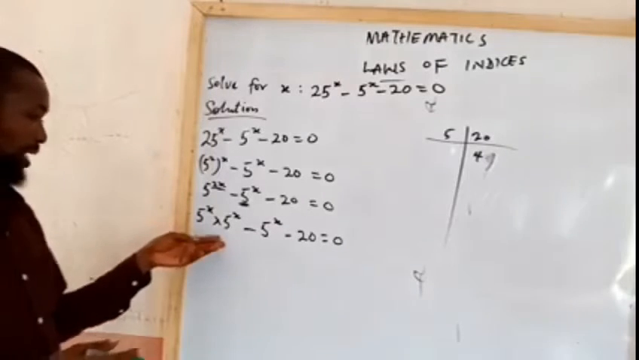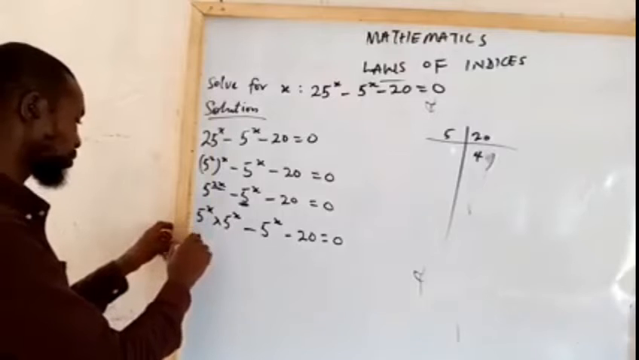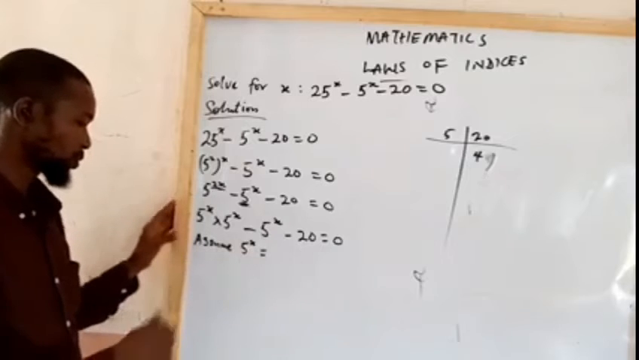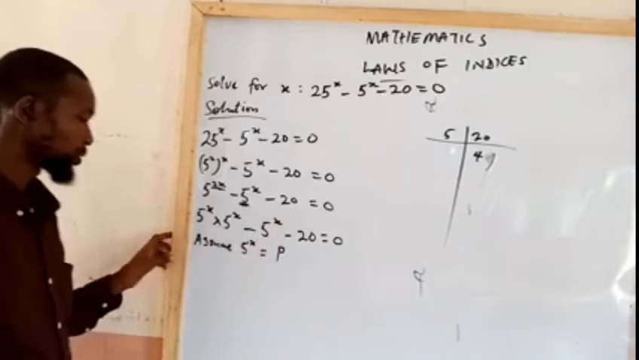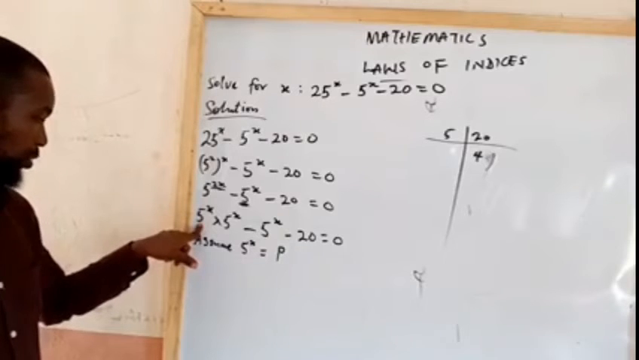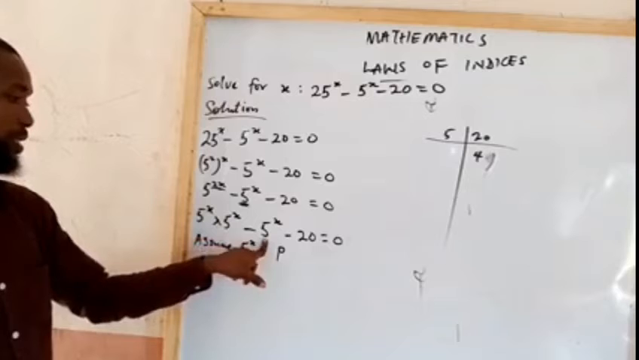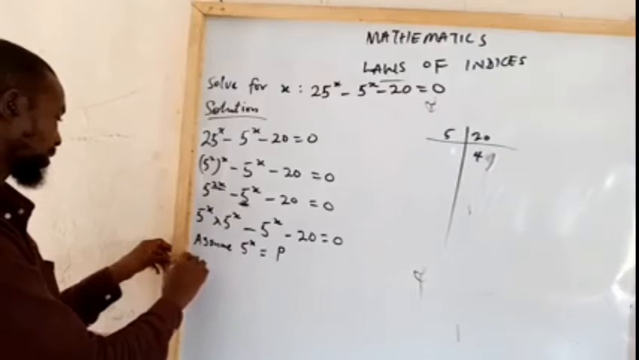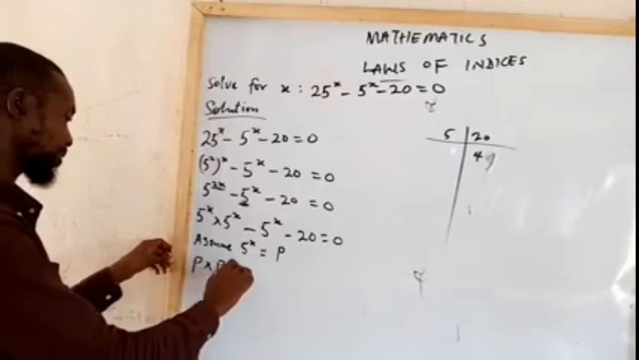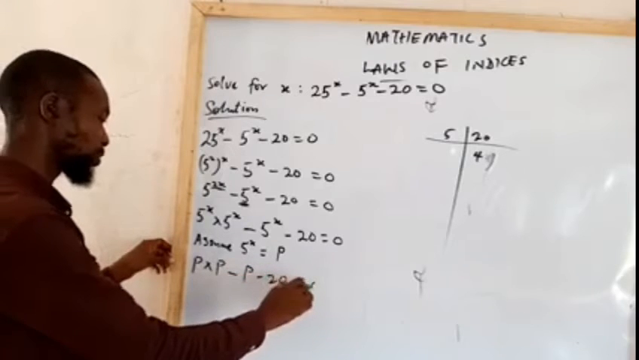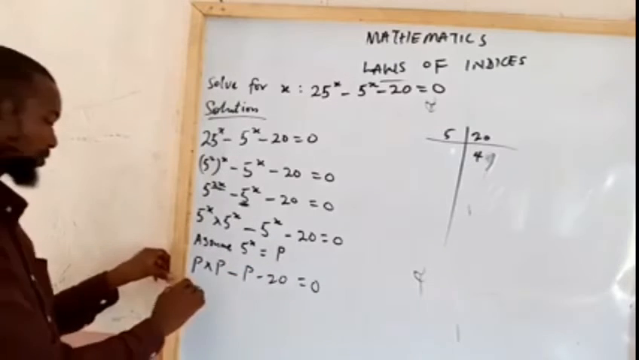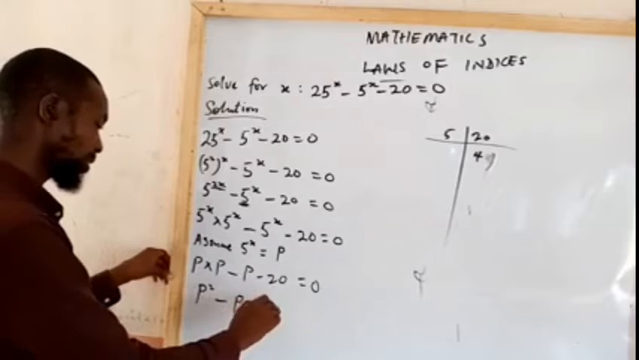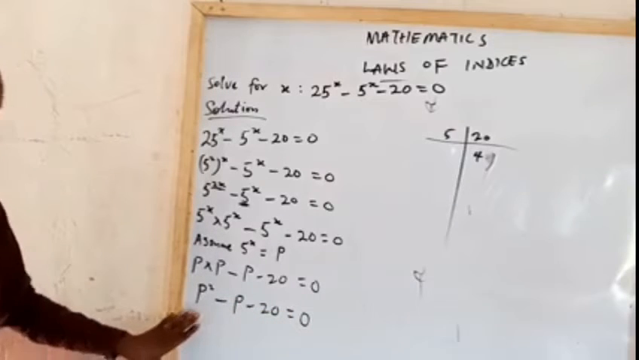Anything that is common like this can be given a name. So we can assume 5 raised to the power x to be a given variable. We can assume it to be p. So this is to be written as p, this is to be written as p, and this is to be written as p. But remember, this one is going to be written as it is here. So 5 raised to the power x here becomes p multiplied by p, minus p, minus 20 is equal to 0. So p times p here gives p squared minus p minus 20 is equal to 0. I will look critically at this.